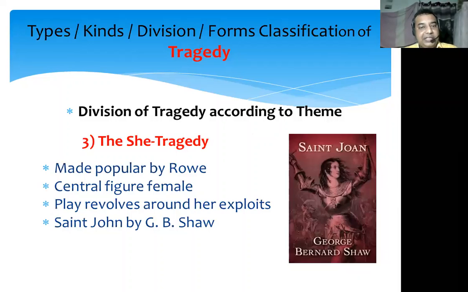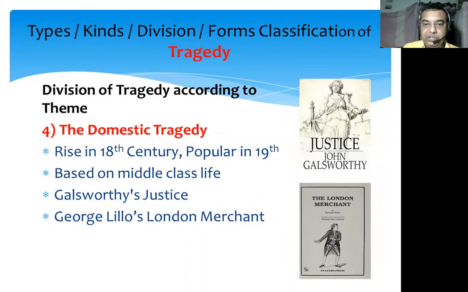The she tragedy, as the name implies, is based on the life of some female character. The central character in this type of tragedy is a woman, and the whole story revolves around that character. The famous example is Saint Joan, written by George Bernard Shaw. Then the domestic tragedy, as the name implies, deals with the life and problems of middle class life.